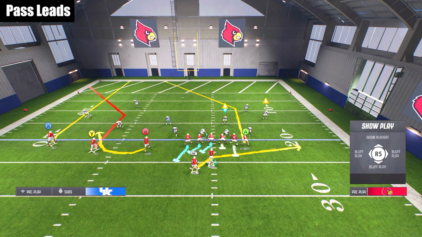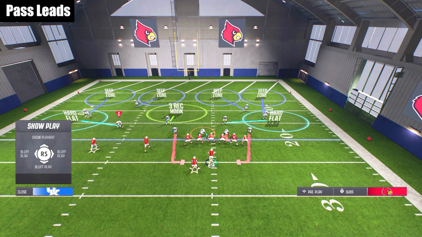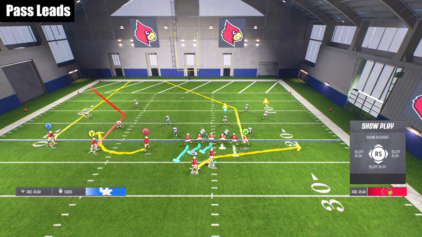And so to demonstrate the importance of pass leads, let's look at what happens if we don't pass lead. I'm going to put the defense here in a shaded down cover 4 drop. And on offense, we have a very simple flood concept, and we are going to throw to our middle trips receiver on the corner route. I'm not going to pass lead this throw.